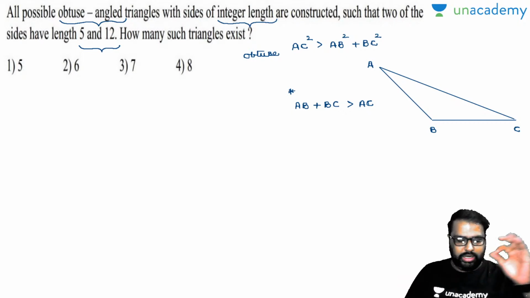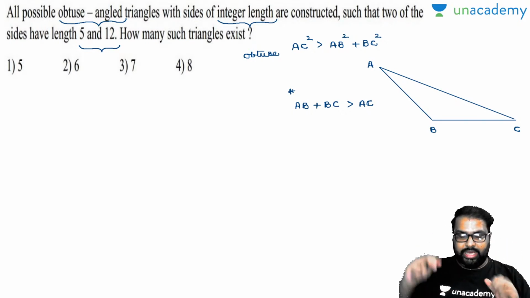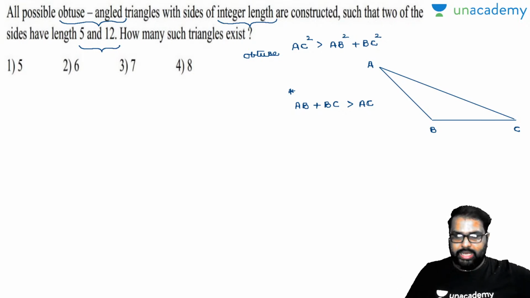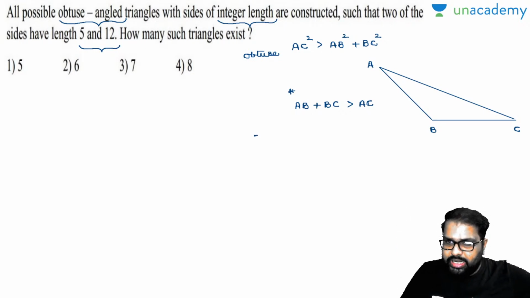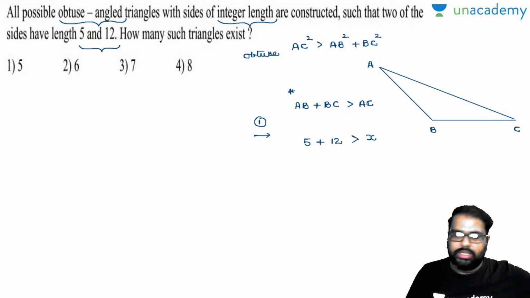Now, see here, you are given two sides, 5 and 12. Let us suppose we take AC as the hypotenuse. First condition: if I take AB as 5 and BC as 12 and AC as X, what must the answer be? 17 is greater than X, or otherwise I can write X is less than 17. So this is the condition that you have to manage.